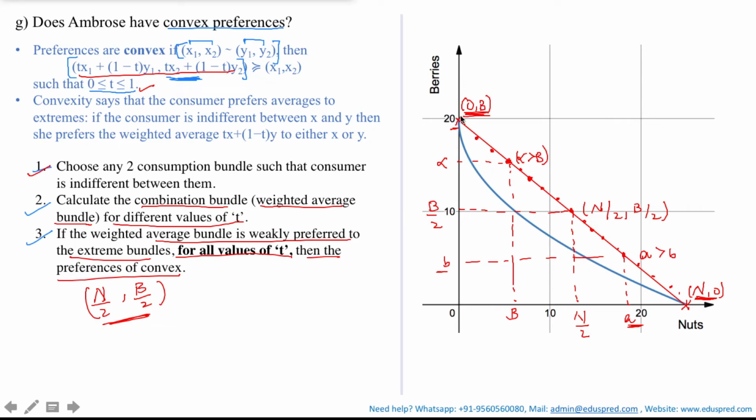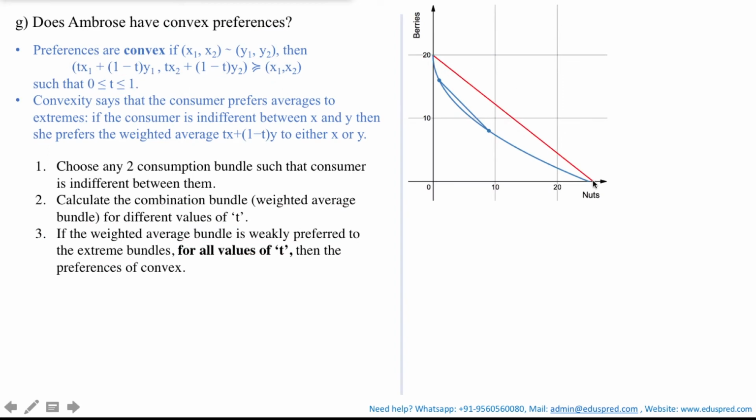And since there are two combination bundles which are coinciding with these extreme points, we say that the consumer is indifferent between them. And as the definition of weak preference includes both indifference and strict preference, we would be saying that these weighted average bundles are weakly preferred to the extreme bundles, as the line is lying above the indifference curve, which means your preferences are convex. Now we just drew this for these two consumption bundles and we saw that the line is lying above the indifference curve, which means the preferences are convex.